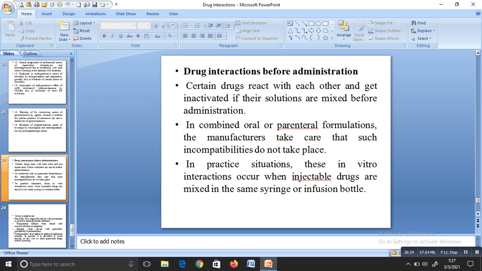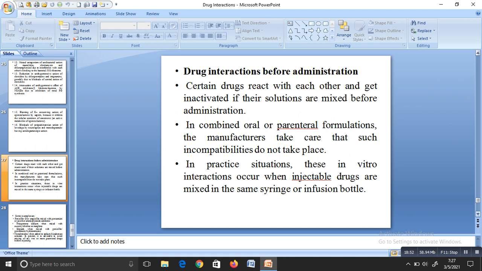An example is in combined oral or parenteral formulation. Even in combination tablets, they take care that there should not be any incompatibility. Similarly, in parenteral formulation, if such a situation occurs, what we have to do is give them individually. We should not mix them in the same syringe or in the same infusion bottle.